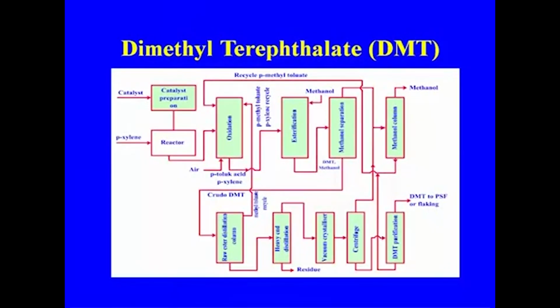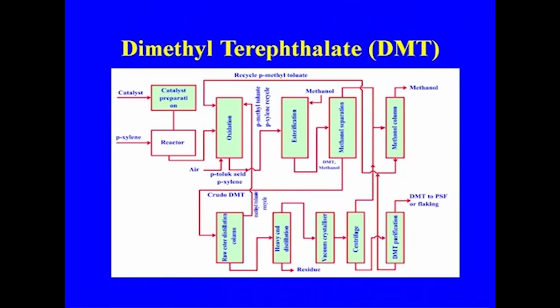This is the process for dimethyl terephthalate. The paraxylene goes to the catalyst preparation section, then the paraxylene goes to the reaction system: oxidation, esterification, where methanol is used. As I told you, during the process methanol is again generated in the reaction, and the final DMT goes to the polyester plant for making polyester, that is, the polymerization of the DMT.